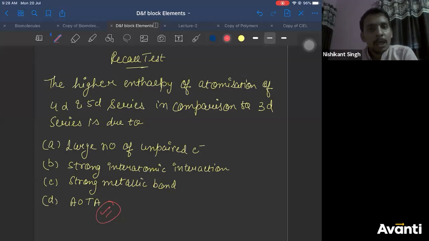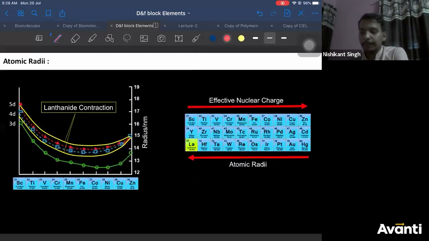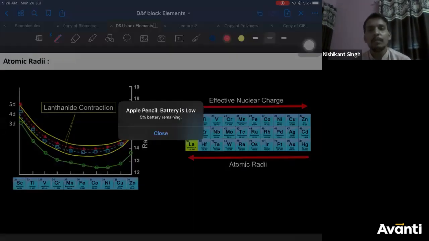Right. So let's move to our next thing which we need to study, that is your atomic radii. I am explaining everything in terms of atomic radii because this is what is given in your textbook also. You can see these graphs in your textbook as well. If you see this carefully,